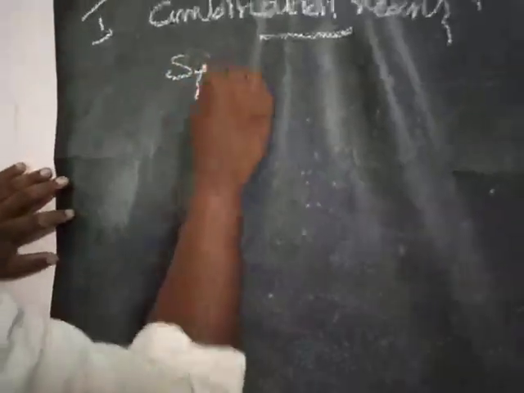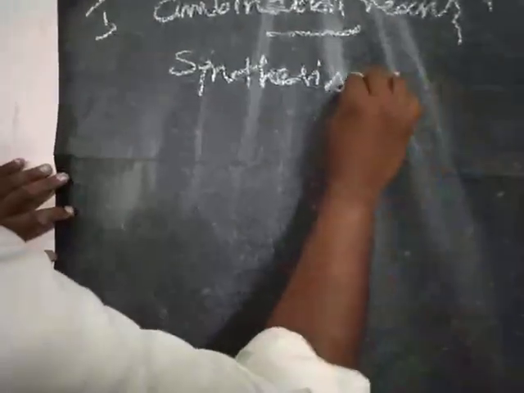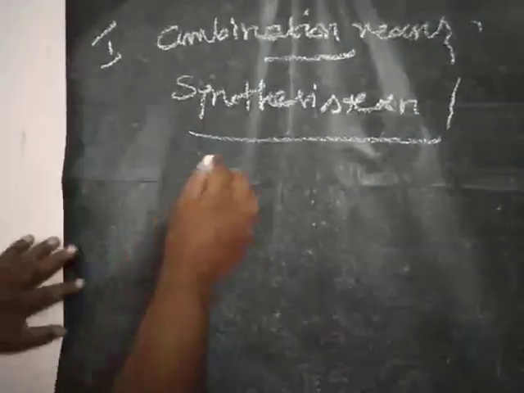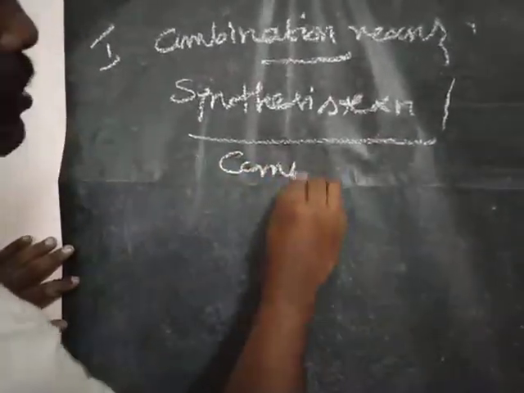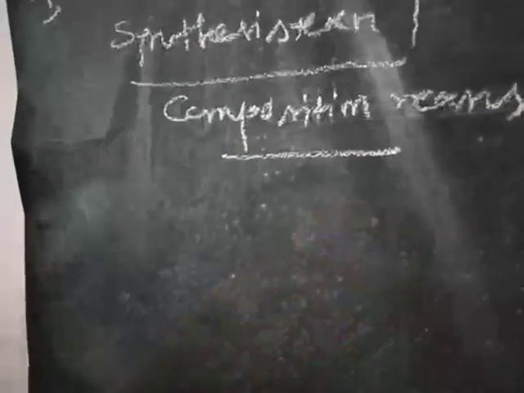What is the other name of combination reaction? Synthesis reaction, or composition reaction. How to represent the combination reaction?